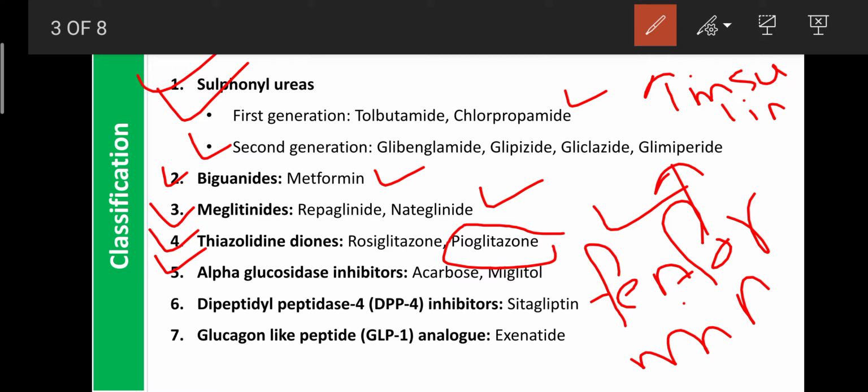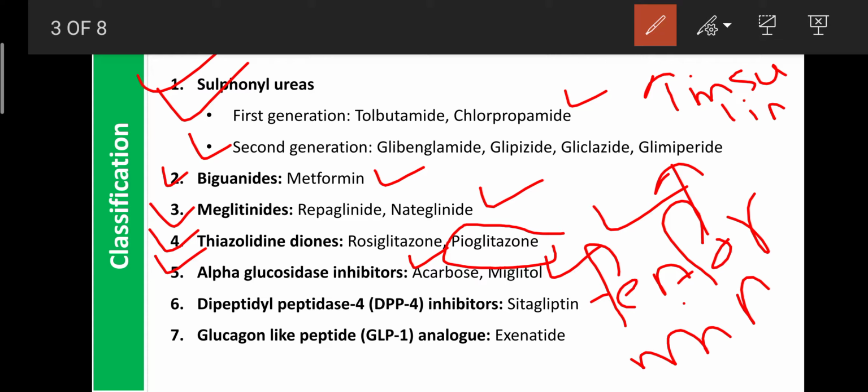And drugs like acarbose, commonly known in the market as voglibose, as well as miglitol, inhibit the alpha glucosidase enzyme in the intestine. Due to that they inhibit the absorption of glucose from the small intestine. Due to this property they are helpful for the treatment of hyperglycemia.